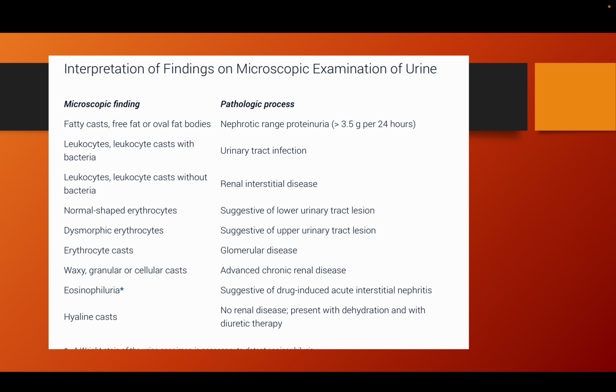So if there are RBC casts, definitely that is a glomerular lesion. RBC casts are generally formed in the loop of Henle, so that's why it needs to be glomerular. Dysmorphic RBCs suggest glomerular origin, though dysmorphic RBCs can be anywhere in the kidney. But generally if you are finding frank RBCs per se, that is generally bladder. Most causes of hematuria are generally bladder related. So erythrocyte casts suggest glomerular, waxy casts chronic kidney disease, eosinophilia suggests drug induced interstitial nephritis. This is one more fact.